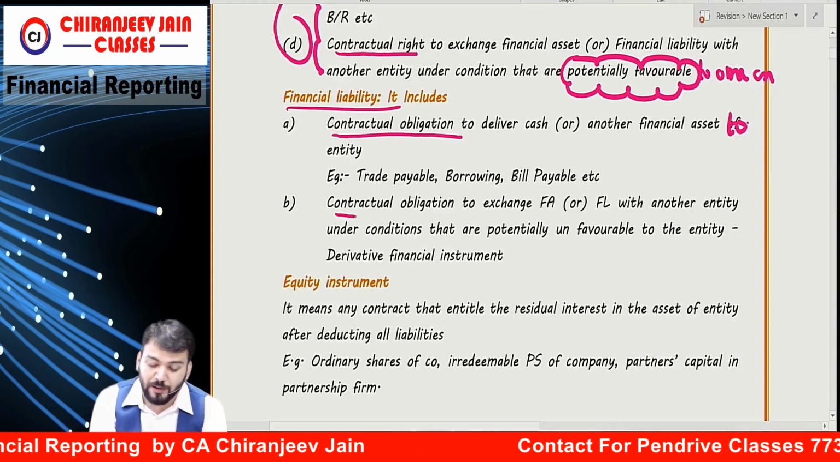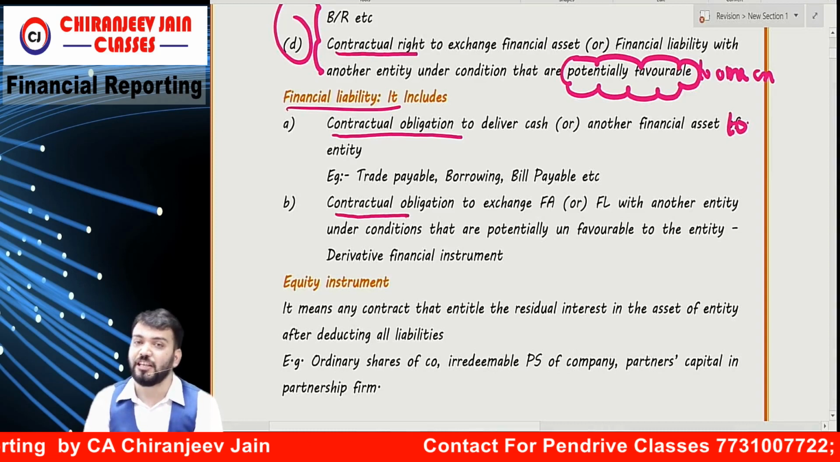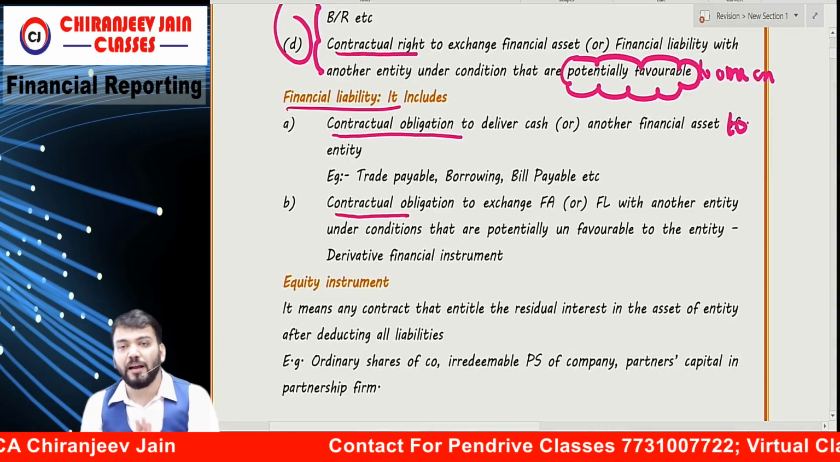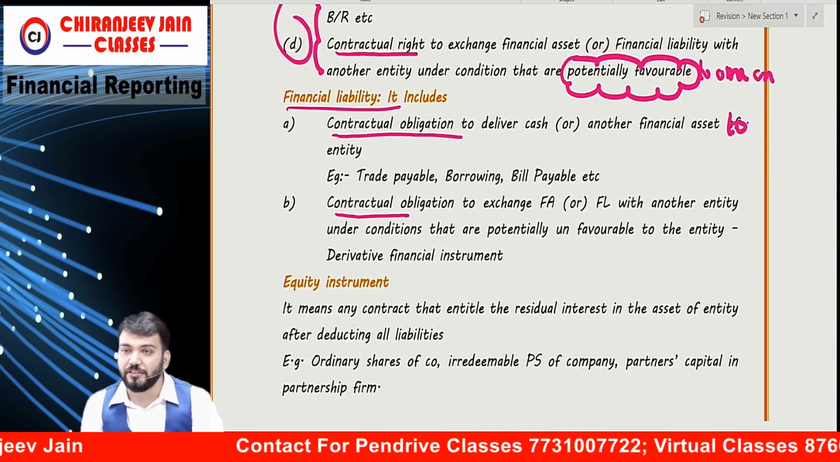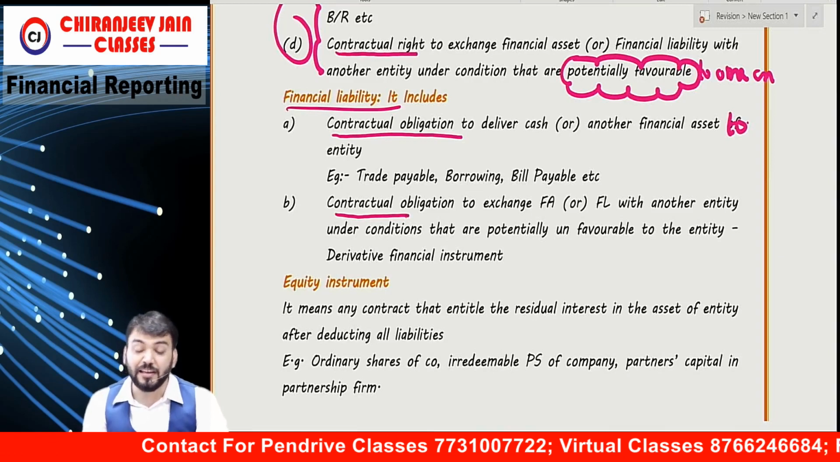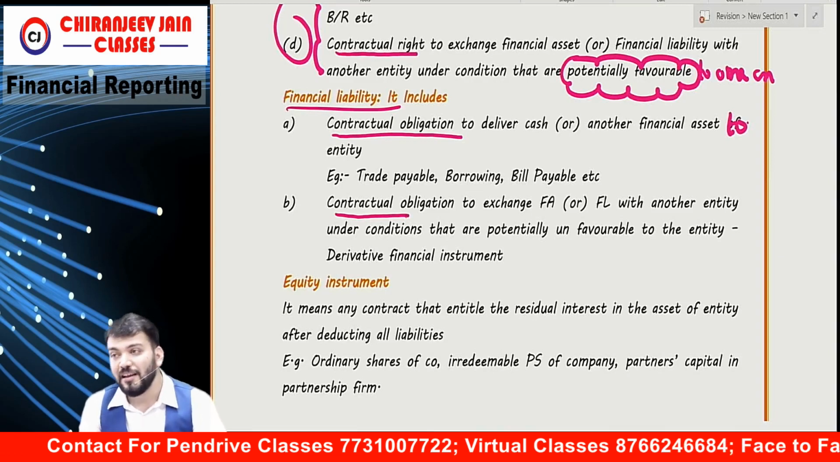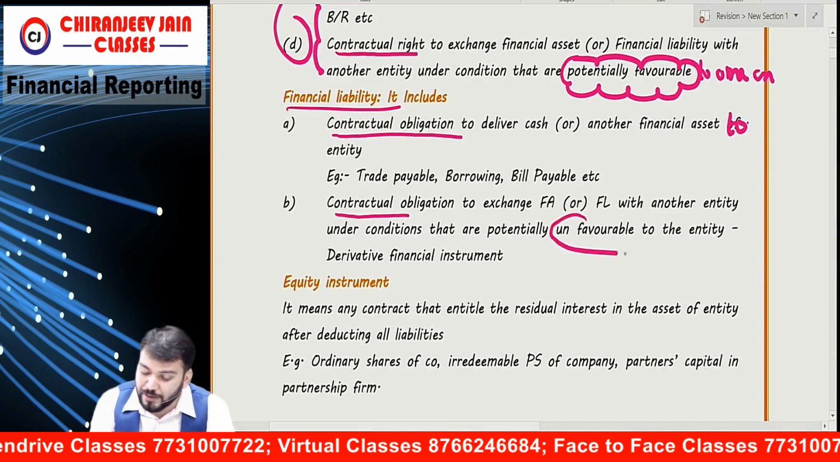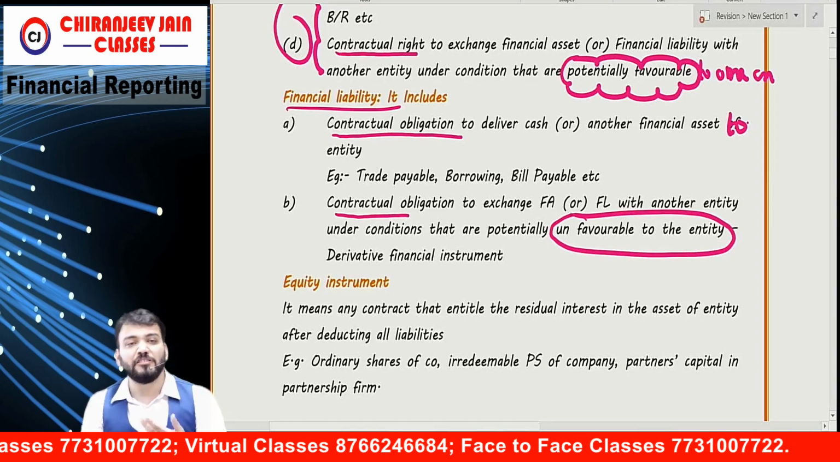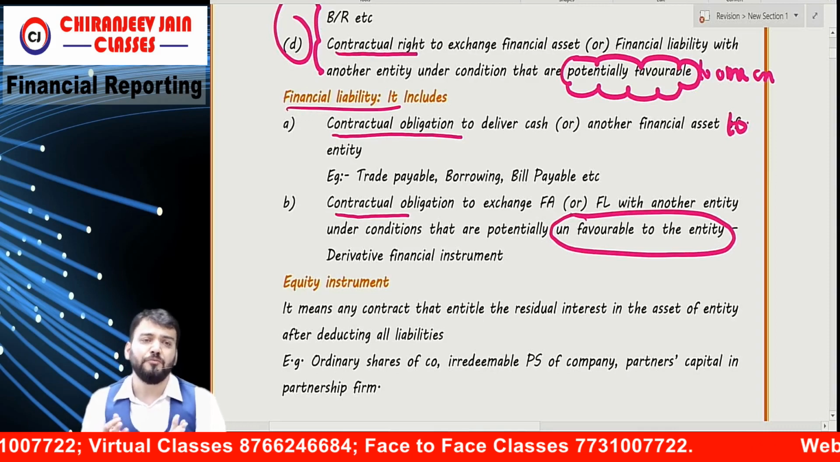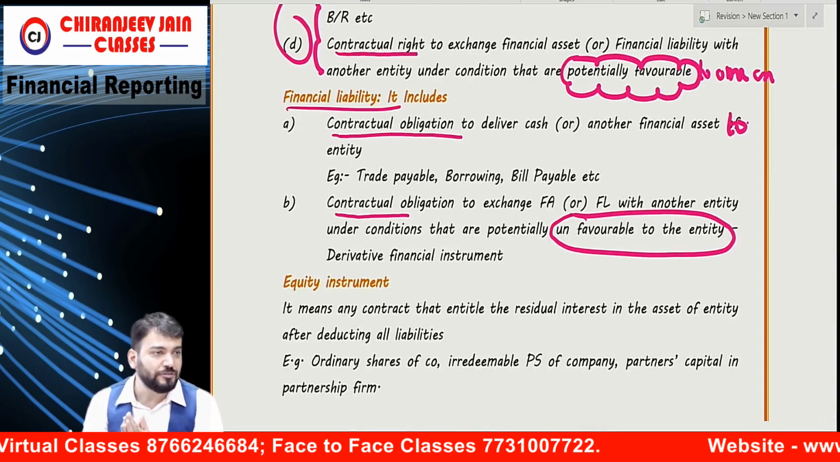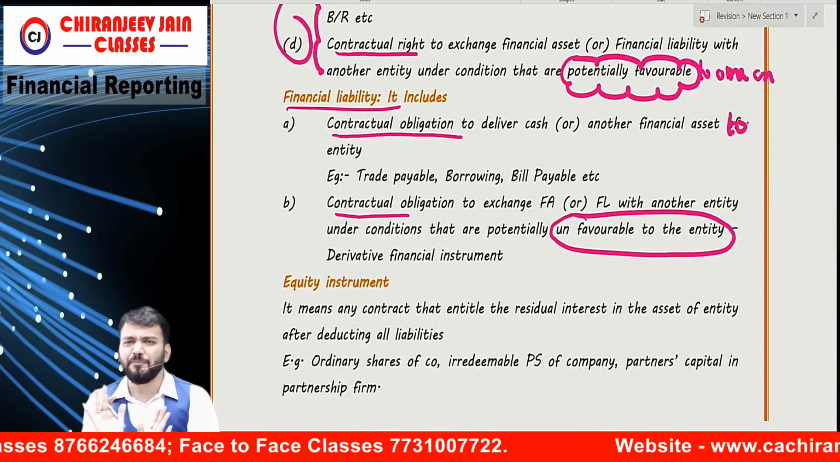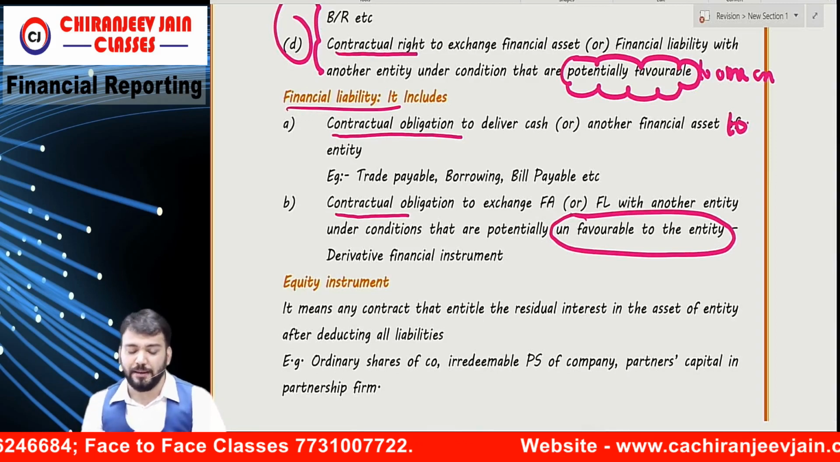And point number B will be contractual obligation to exchange financial asset or financial liability with another entity under conditions that are potentially unfavorable to the entity. So here they have written unfavorable to the entity. This is also a derivative financial instrument which gives rise to some liability. I think you are understanding the definition, correct?